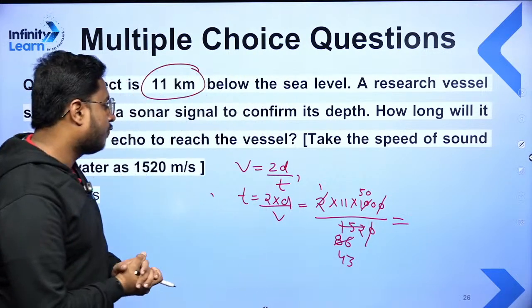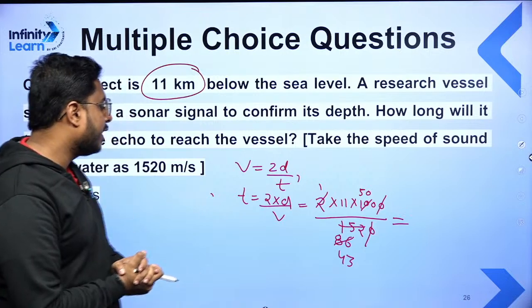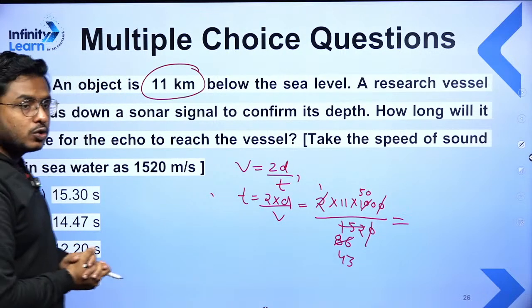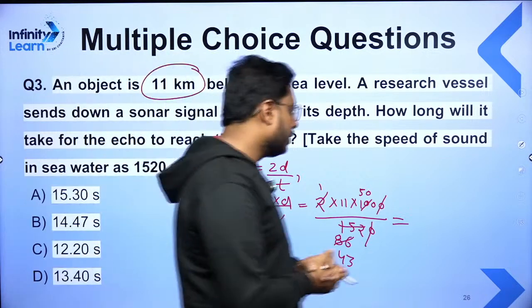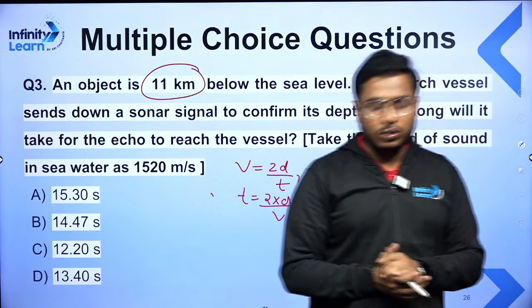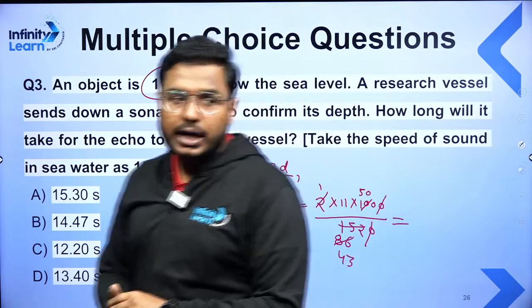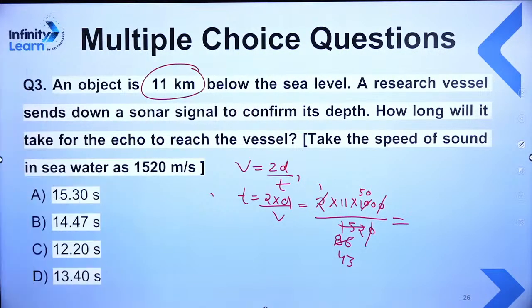So it's 550 divided by 43. Solve it. Quickly solve it. Last 1 minute I am giving it to you to do the calculation. Quickly do the calculation and tell me the answer.